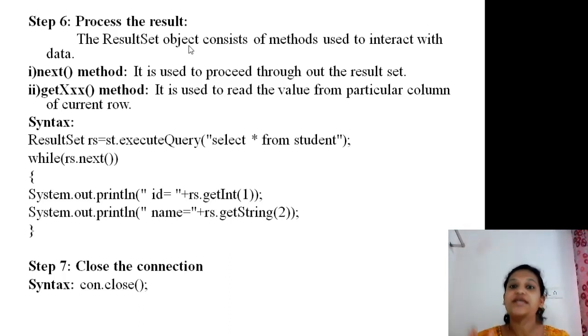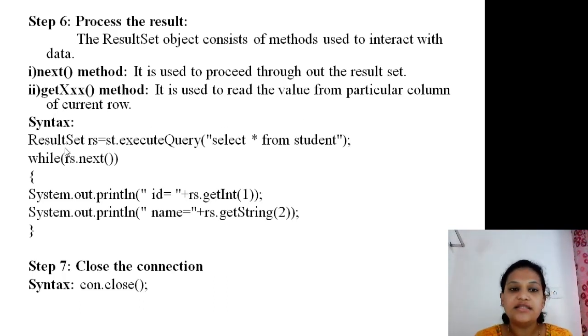So the result set object consists of different methods which are used to interact with the database. Out of these, the first method is the next method, which is used to proceed through the result set. That means it allows you to move on the result set object to read the data. After that, the getXXX method is used to read the value from a particular column of the current row. XXX is nothing but the data type, and in this method you have to pass the column number. Let's see how the syntax will be.